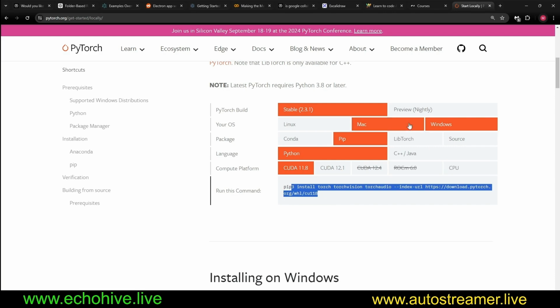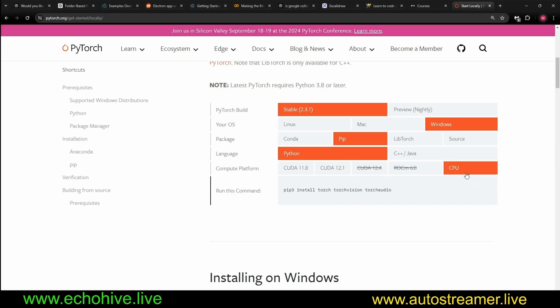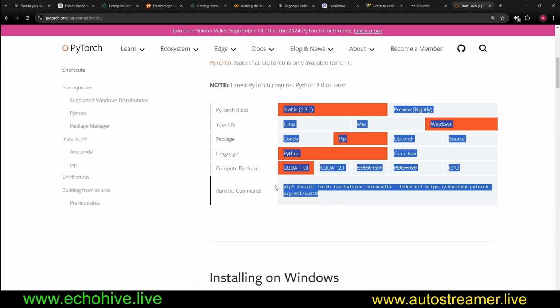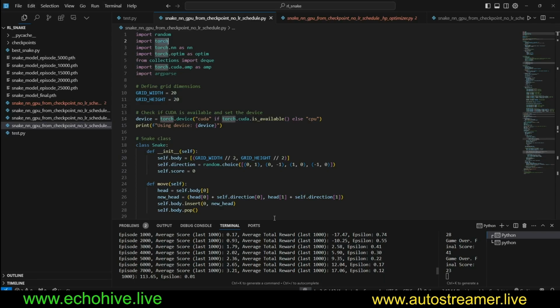Now, if you have a GPU or if you're running on Mac, I believe it automatically uses the Mac GPUs, or you can select CPU as well. Anyway, just after you run this, you should be good to go. This script automatically detects whether you have a GPU or not if you installed that configuration. Otherwise, it runs it on your CPU. There's nothing wrong with running it on CPU. It's just it will be slower.